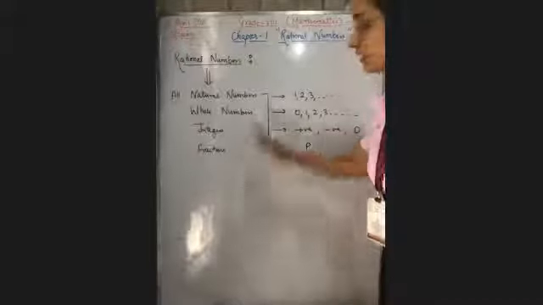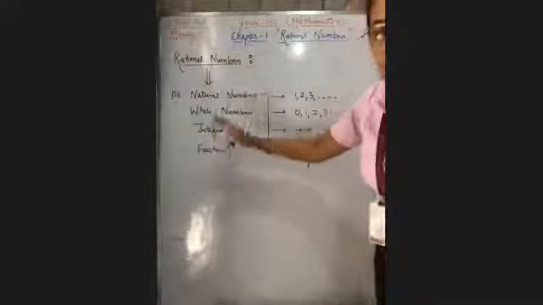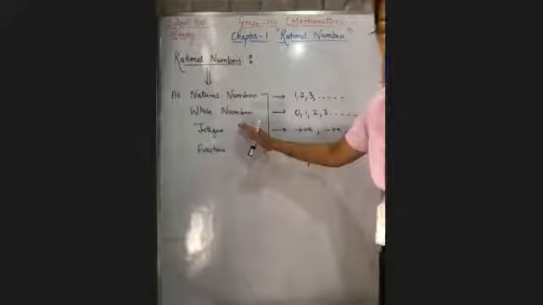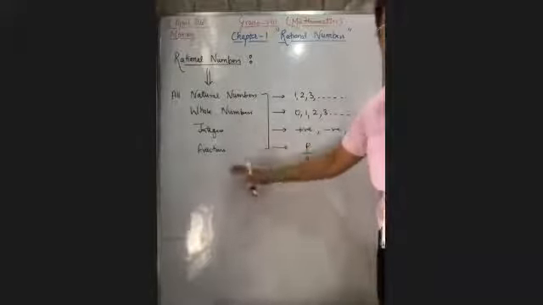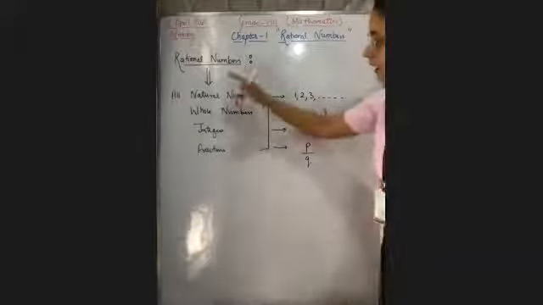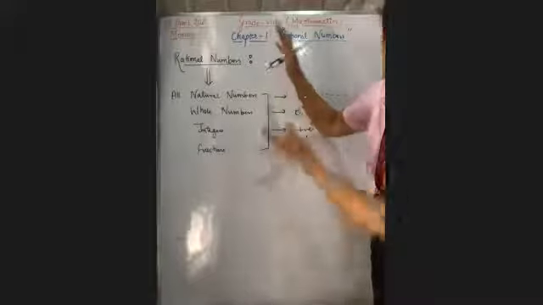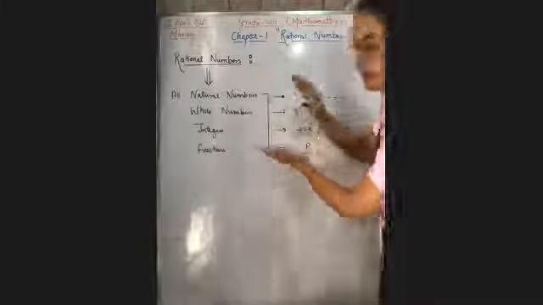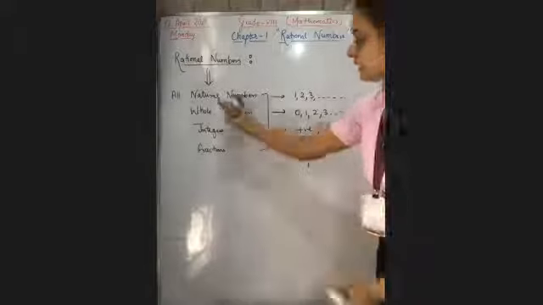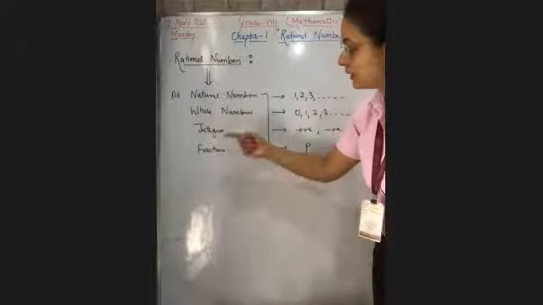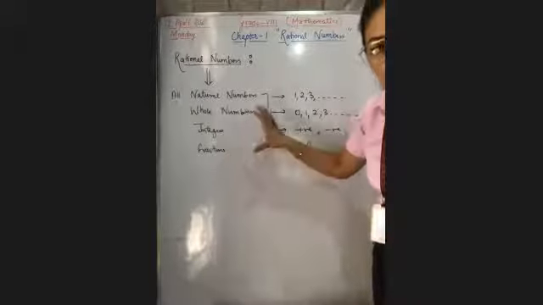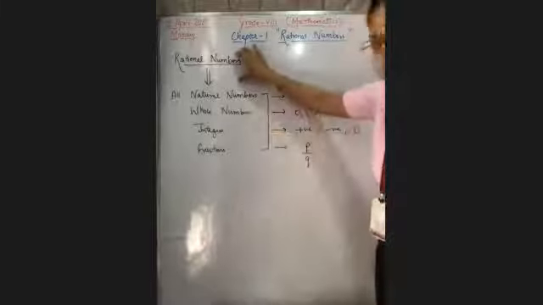Right. So these terms are natural numbers, whole numbers, integers, and fractions. All the rational numbers include these terms. These are natural numbers, whole numbers, integers, and fractions. All these are included in the rational numbers.